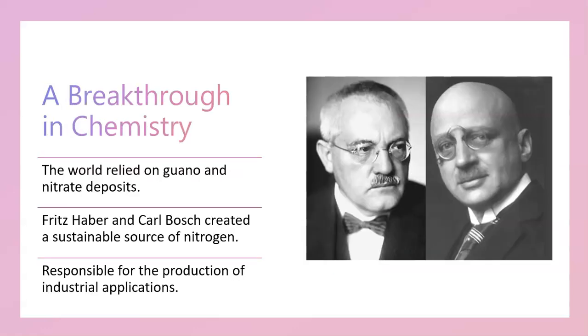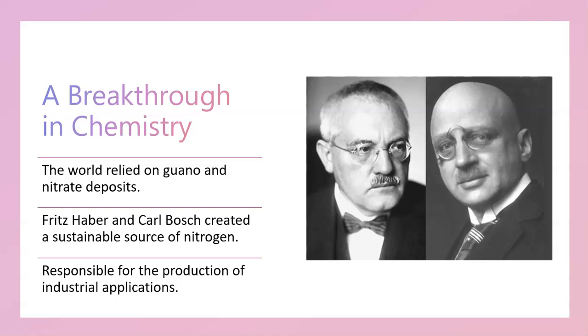Before the development of the Haber process, the world relied on naturally occurring sources of nitrogen, such as guano and nitrate deposits, which were limited and geographically concentrated. Before this invention, the world faced a potential shortage of naturally occurring nitrogen compounds essential for fertilizer production, which could have limited global food production significantly.